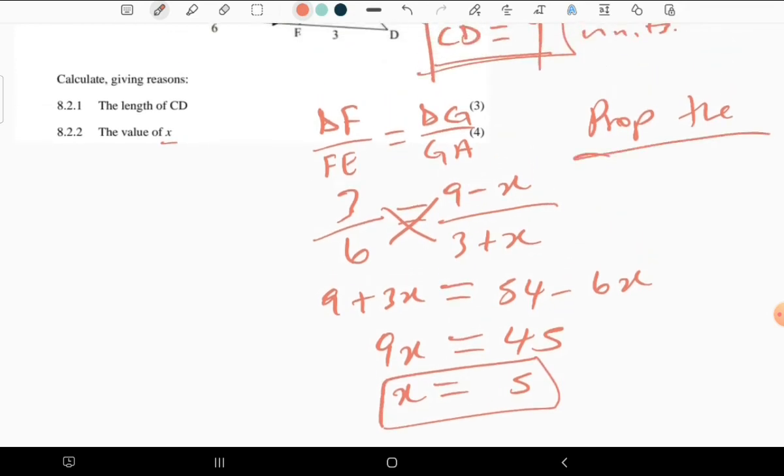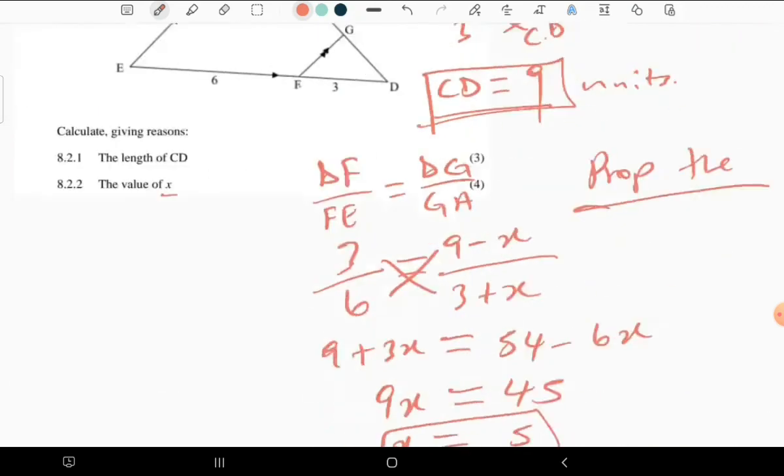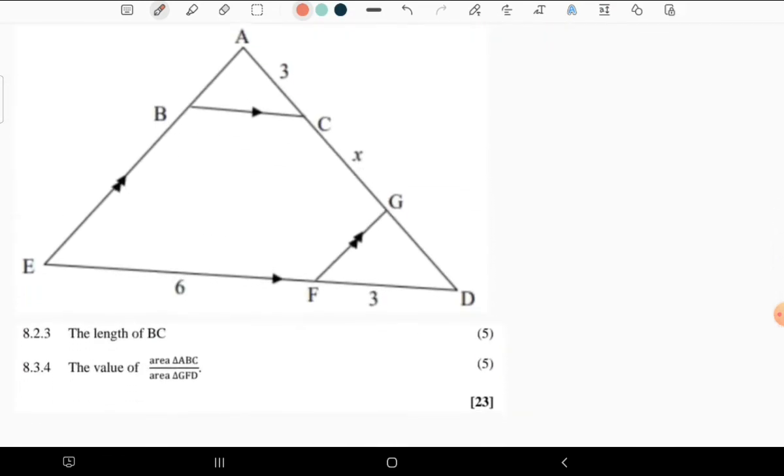These are questions that don't even challenge you. You just need to remember that when the lines are parallel, what corollaries are we going to have on it? For that, this is just what we need to find out. So moving to the next question.